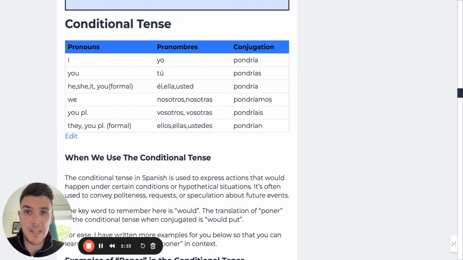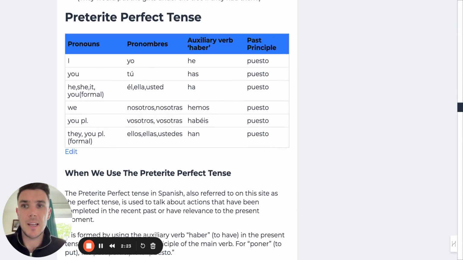Moving on to the conditional tense, this is would, I would put. So pondría, pondrías, pondría. Pondríamos, pondríais, pondrían. Next up, we have the perfect tense. And this is where we take the verb haber, which is our auxiliary verb, meaning to have, and we conjugate this. So we have he, has, ha, hemos, habéis, han. So I have, you have, he, she, it has, we have, you, plural, have, they have.